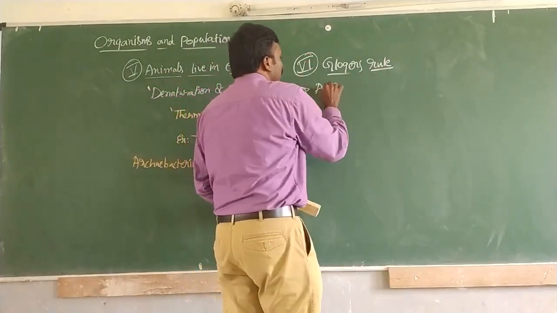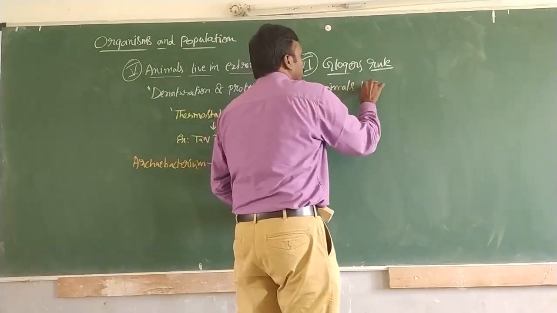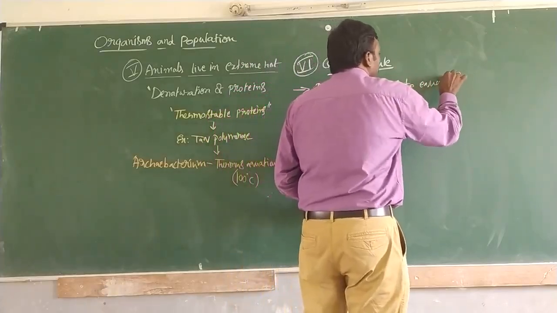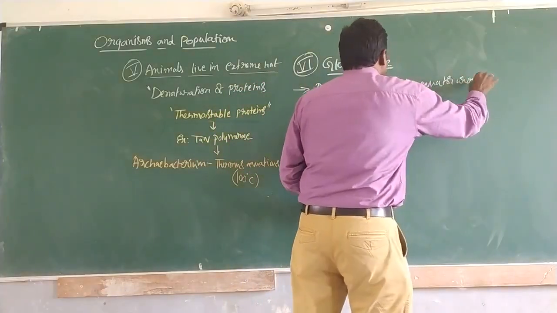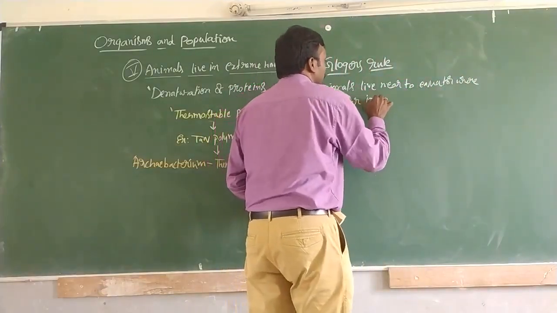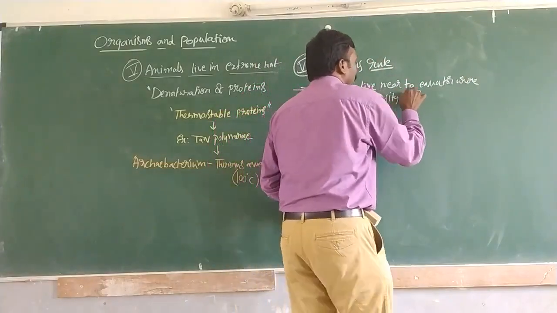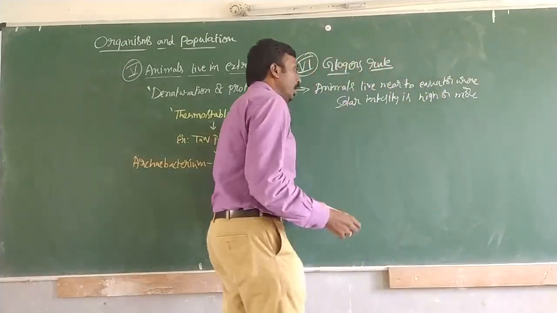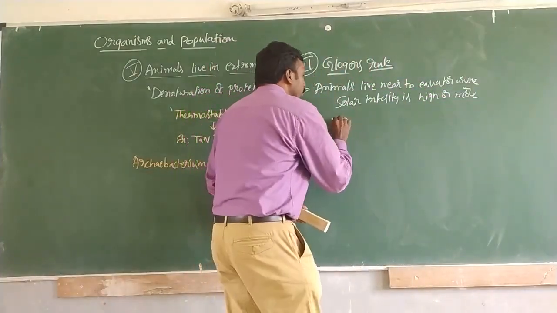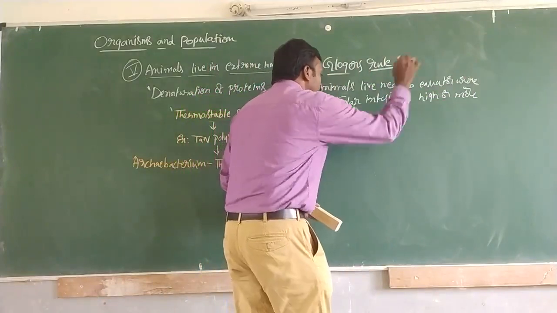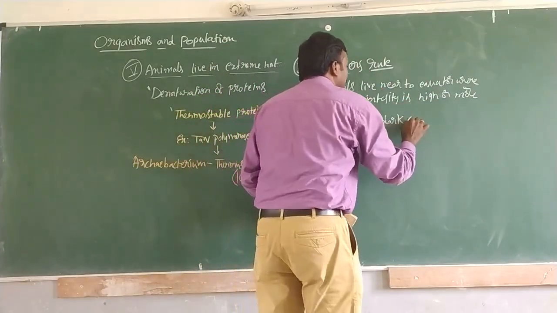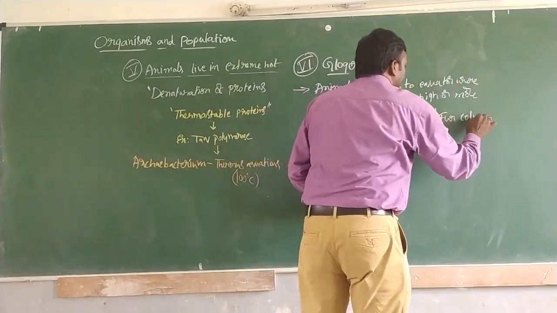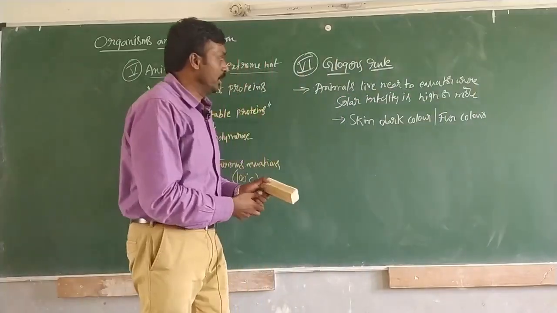Animals which live near the equator, where solar intensity is high or more, will have their skin in a very dark color, or fur color. So this is what Gloger's rule says.